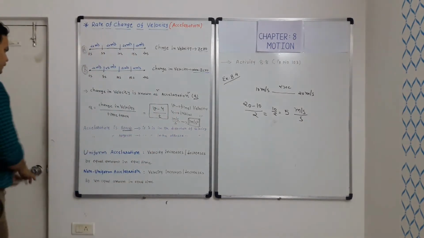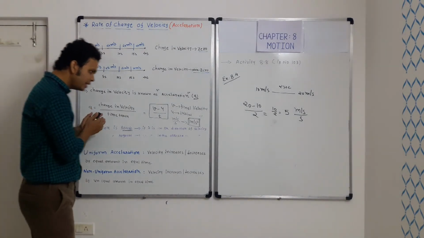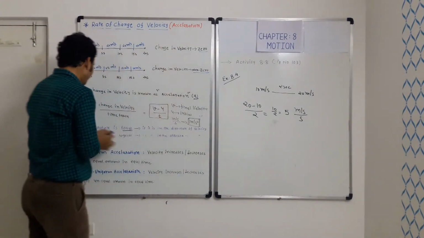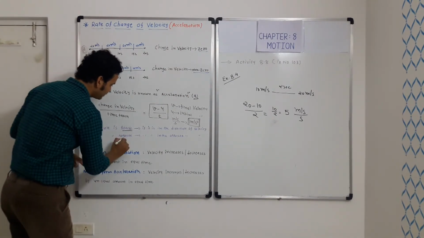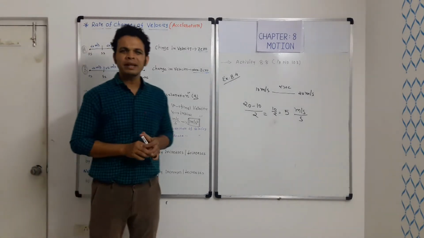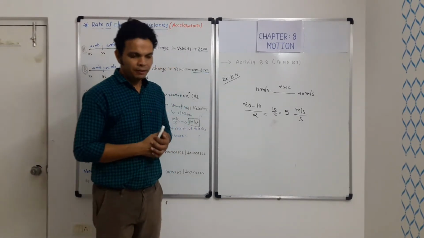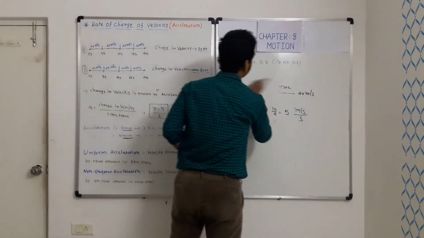The acceleration is positive if it is in the direction of velocity, and acceleration is considered negative if it is in the opposite direction of velocity. Let us try to understand this.